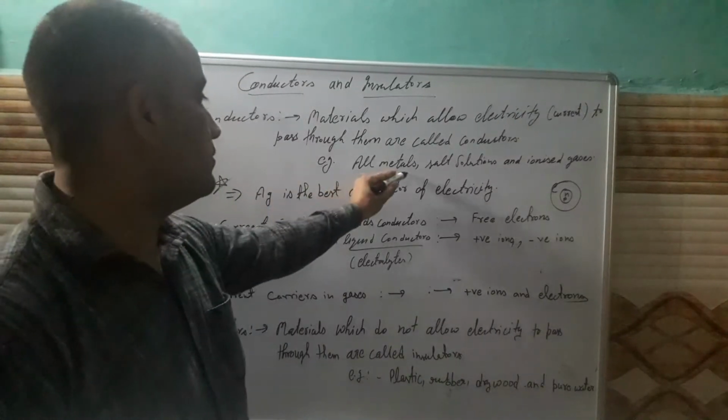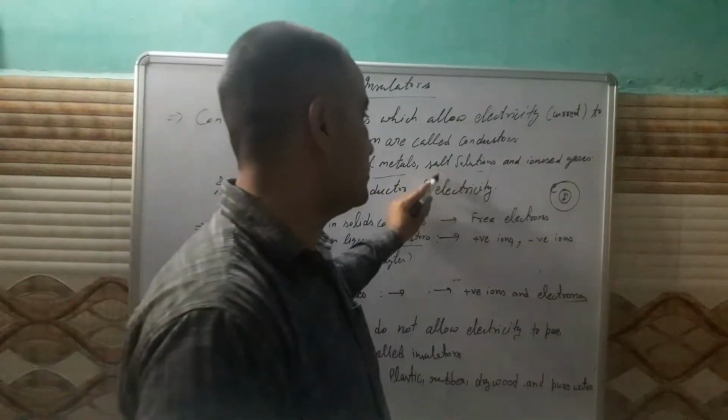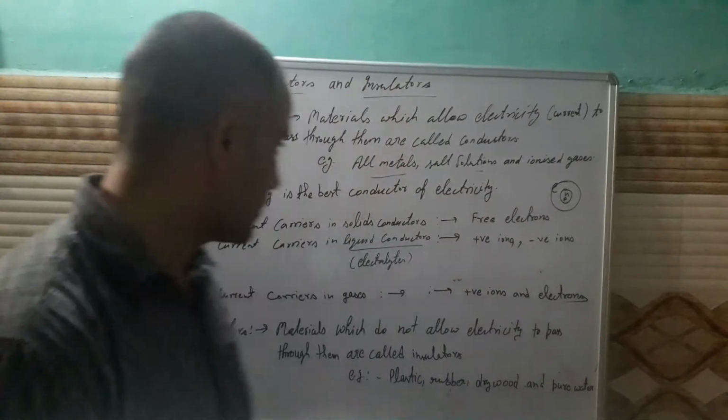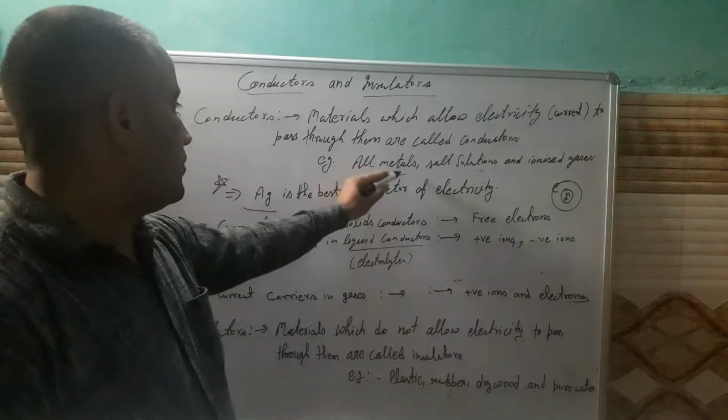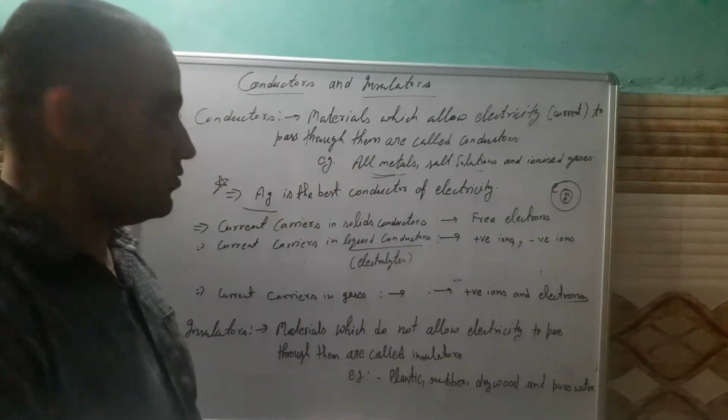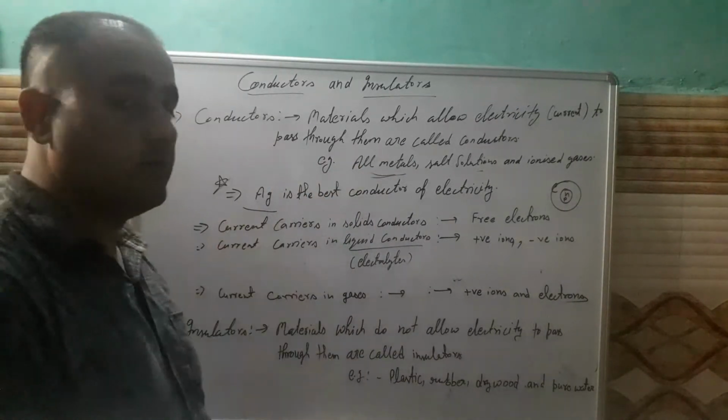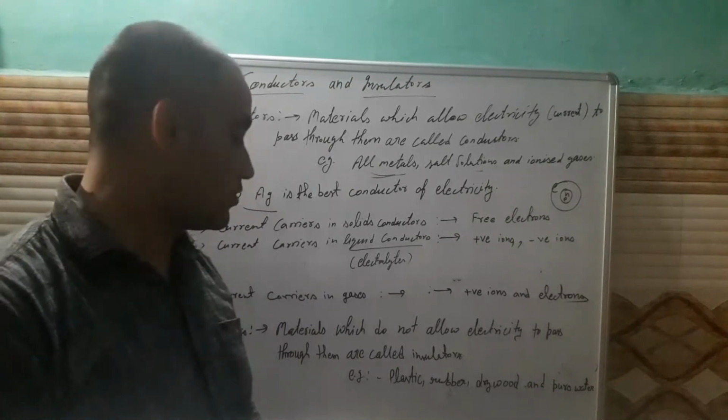Examples of conductors are metals, salt solutions and ionized gases. Silver is the best conductor of electricity. As you know, all metals are good conductors of electricity. So out of them, silver is the best conductor of electricity. This is a very important point.